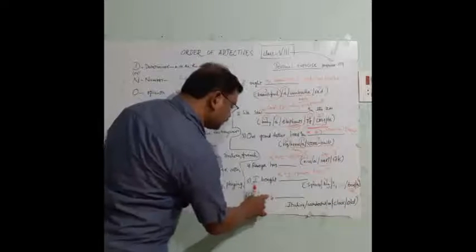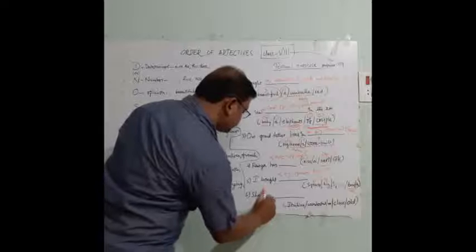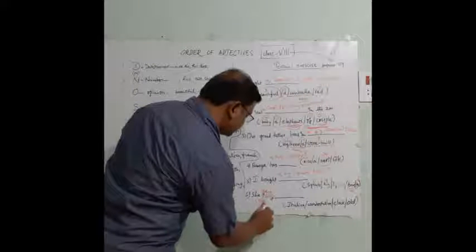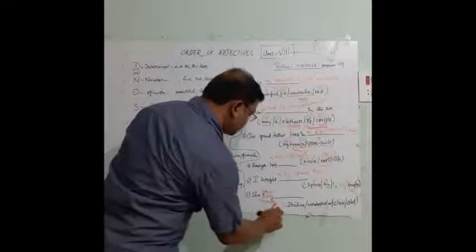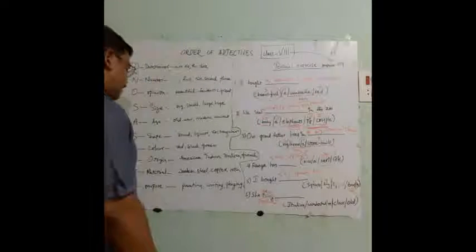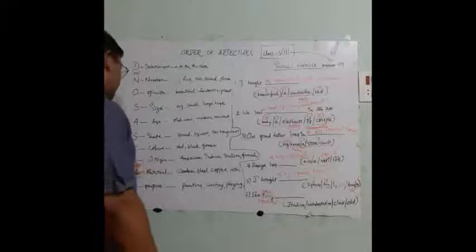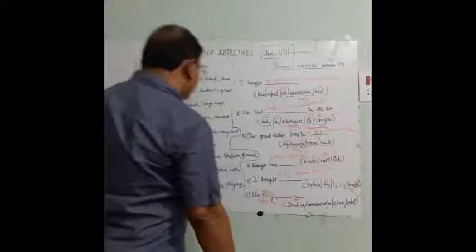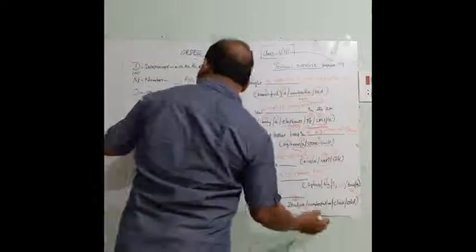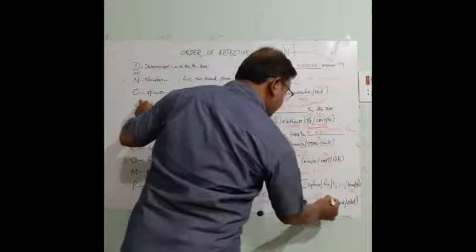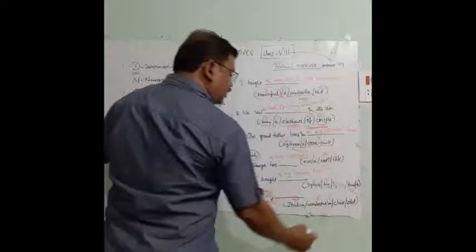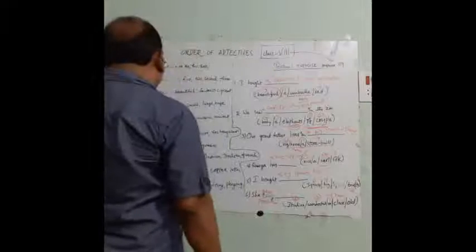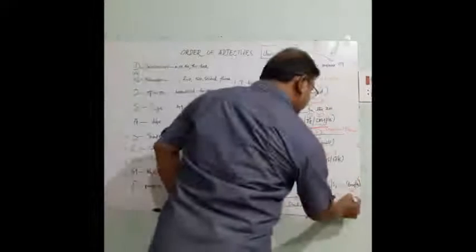Okay. Next, she sang Italian wonderful a clock old. Not sang, she bought. She gave or presented. Now Italian comes under origin, so 8. Wonderful means opinion, 3. A first. Clock, this is a noun. And old is age, the 5th one.